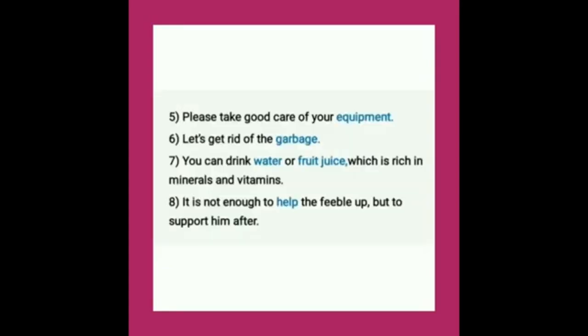Next, please take good care of your equipment. Here, equipment, uncountable noun. Sixth one, let's get rid of garbage. Here, garbage. Very good. Next, you can drink water or fruit juice which is rich in minerals and vitamins. Here, water and fruit juice are uncountable nouns. Eighth, it is not enough to help the feeble up, but to support him after. Here, help is an uncountable noun. How many of you found the uncountable nouns correctly? Okay, very good.